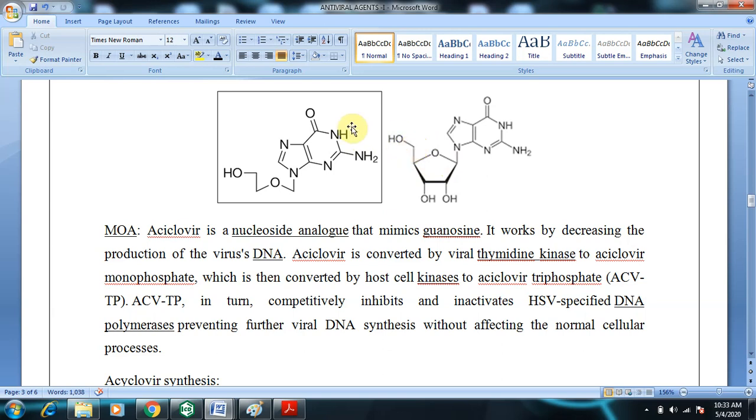So here, if we are taking the drug acyclovir, instead of guanosine triphosphate formation, acyclovir triphosphate will be formed, and this will be incorporated into the DNA. So there will be production of faulty DNA, which prevents cell growth of the viruses, which prevents the viral replication. So this is the mechanism of action associated with acyclovir.